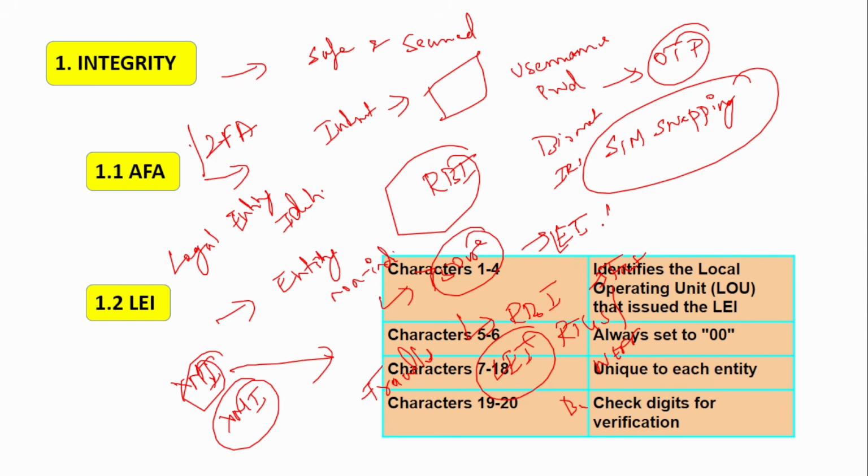So look at the structure of the legal entity identifier. It has 20 characters in total. This is also very important. They might ask you what is the length of this legal entity identifier. You should know that there are 20 characters. The first 4 characters identify the local operating unit that issued the legal entity identifier. Next, characters 5 and 6 are always set to 0. Characters 7 to 18 are unique to each entity, and then characters 19 to 20 are check digits for the verification. Okay, you have to know there are 20 characters and what each character denotes.